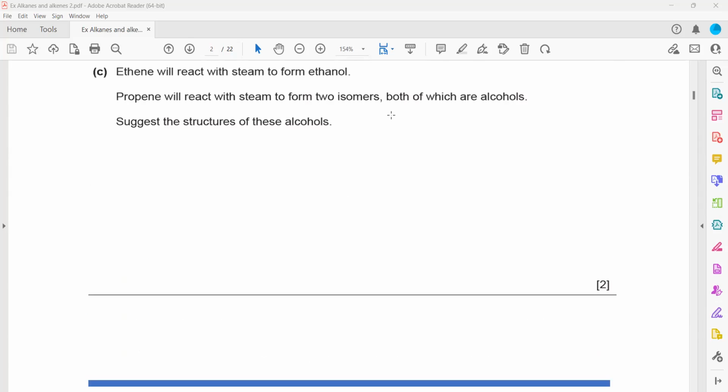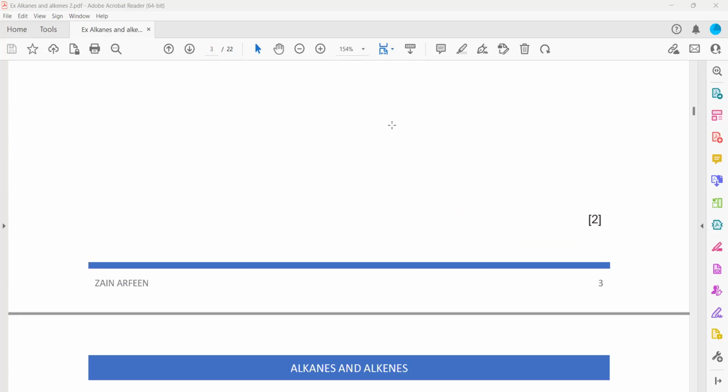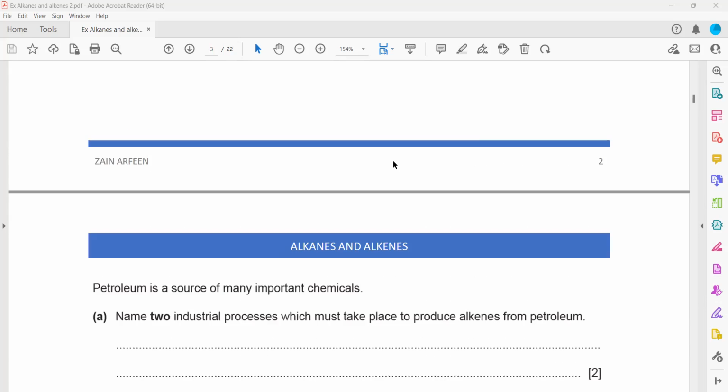Sometimes they ask to draw an isomer, and sometimes they do ask to draw the structure, and